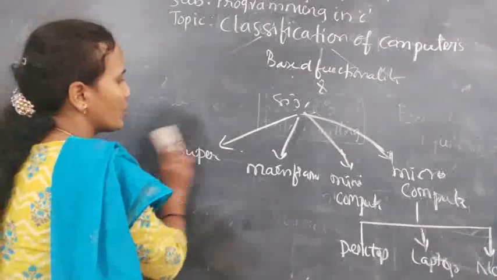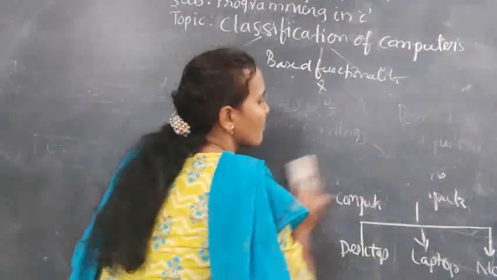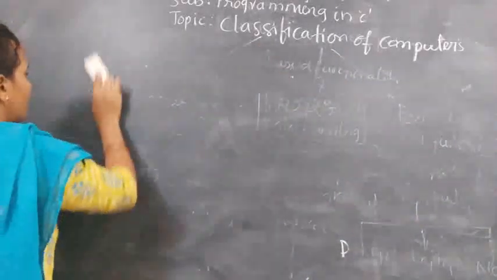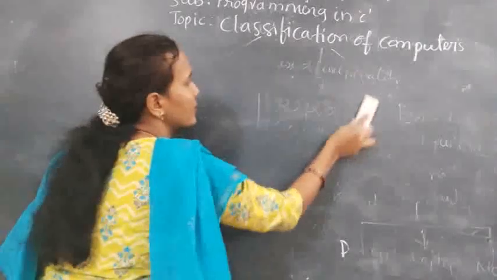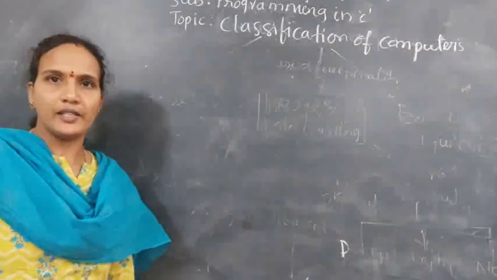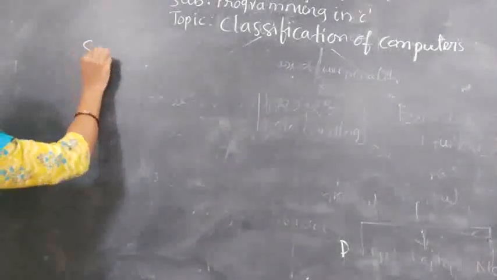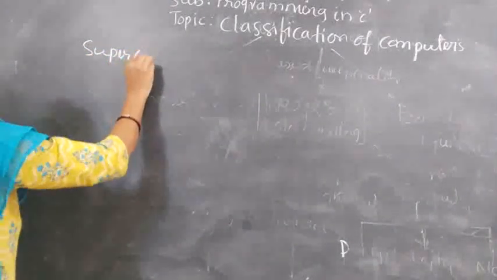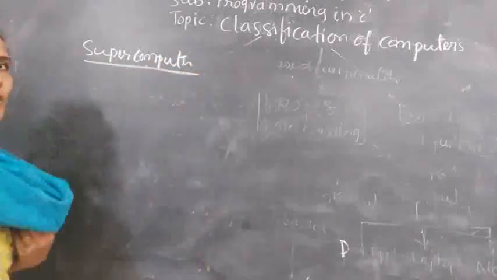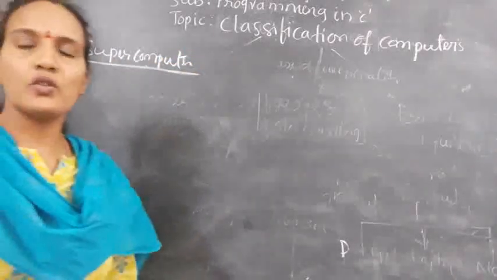Now we will discuss about the supercomputer. So supercomputer will come under the functionality, based on the functionality and the size. So we will discuss point wise. Supercomputers.